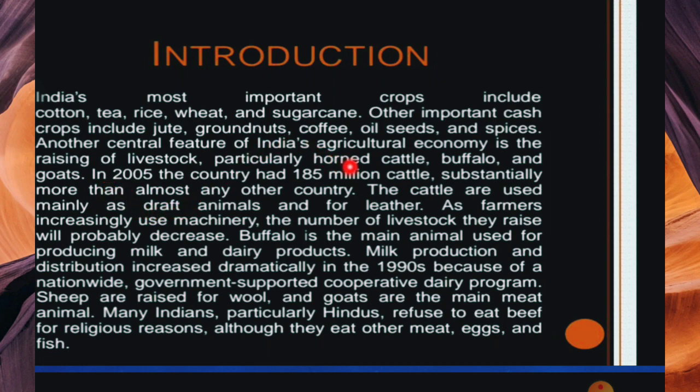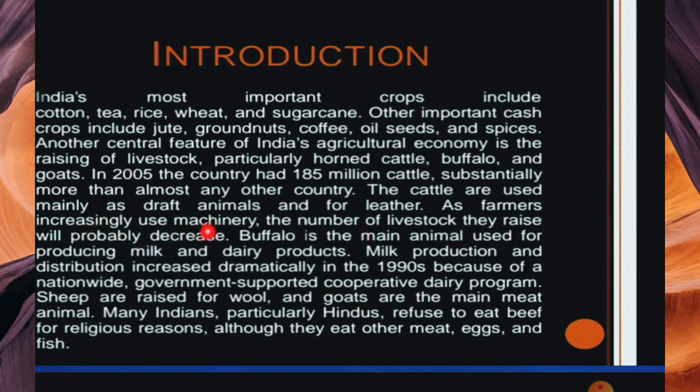See, in the central features of the agricultural economy of India, livestock is increasing, meaning an increase in cow milk and goat meat. Particularly horned cattle are mainly used as draft animals and for leather. Buffaloes and goats too. In 2005 the country had 185 million cattle, more than almost any other country. The cattle are used mainly as draft animals and for leather.